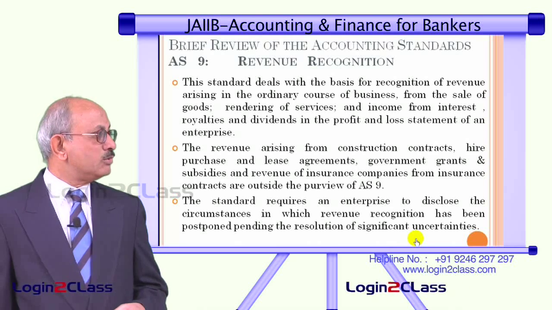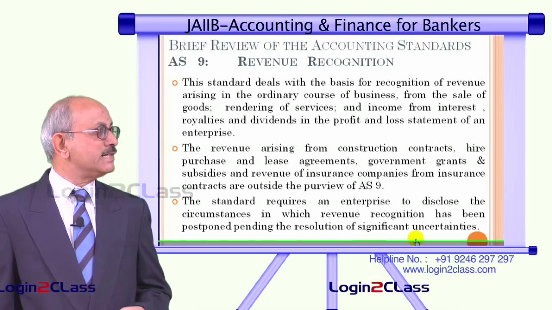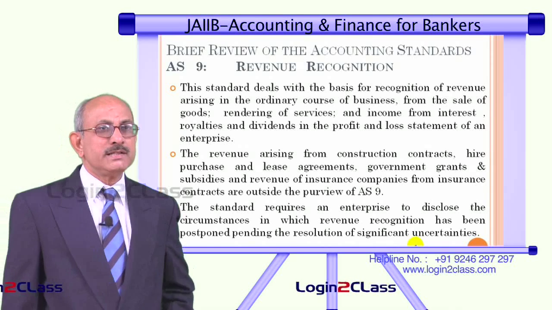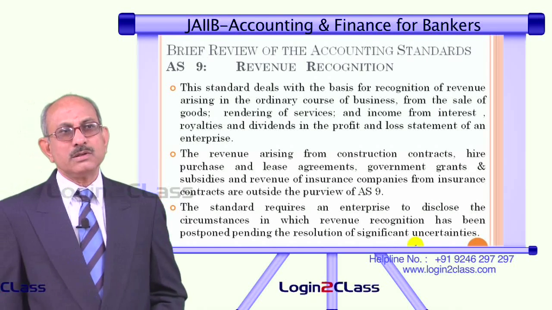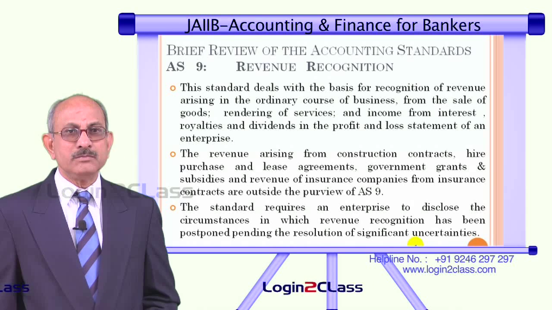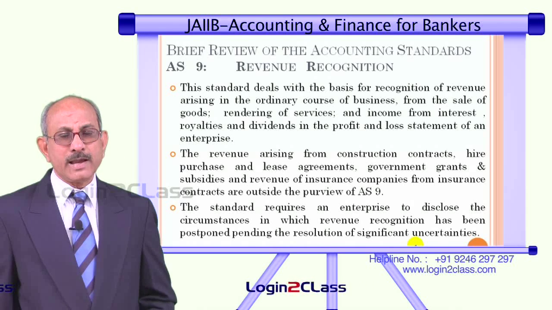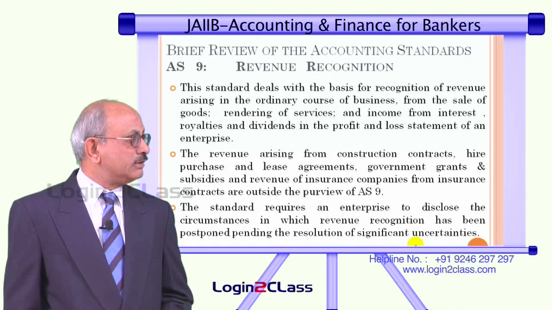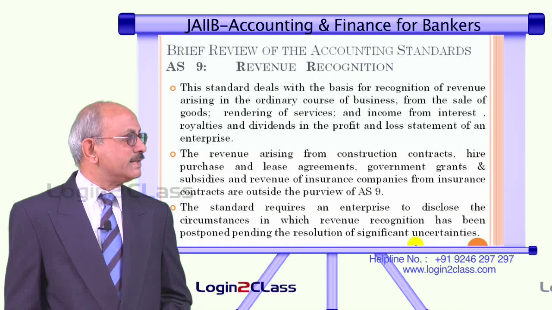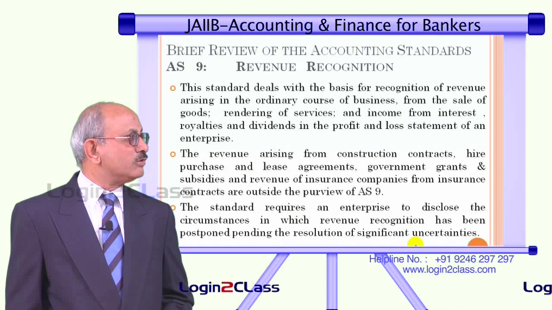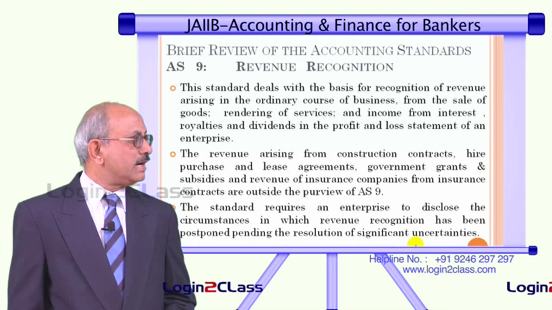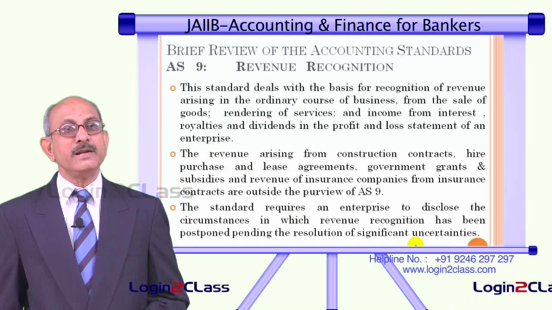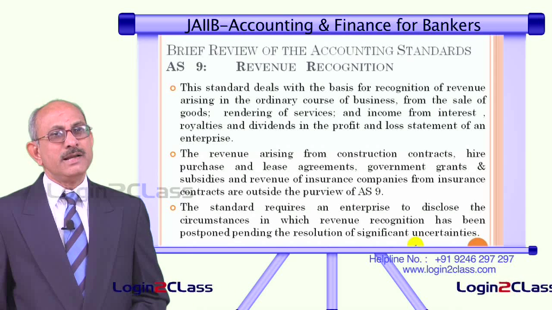That means how to recognize revenue in the books of the entity. This becomes very, very important, because ultimately revenue recognition leads to the entity showing income in the form of actually recognized income, whether or not cash is received. So this deals with the basis for recognition of revenue arising in the ordinary course of business from the sale of goods or rendering of service, and income from interest, royalties and dividends in the profit and loss statement of an enterprise. Normally these are the different ways an entity earns revenue.